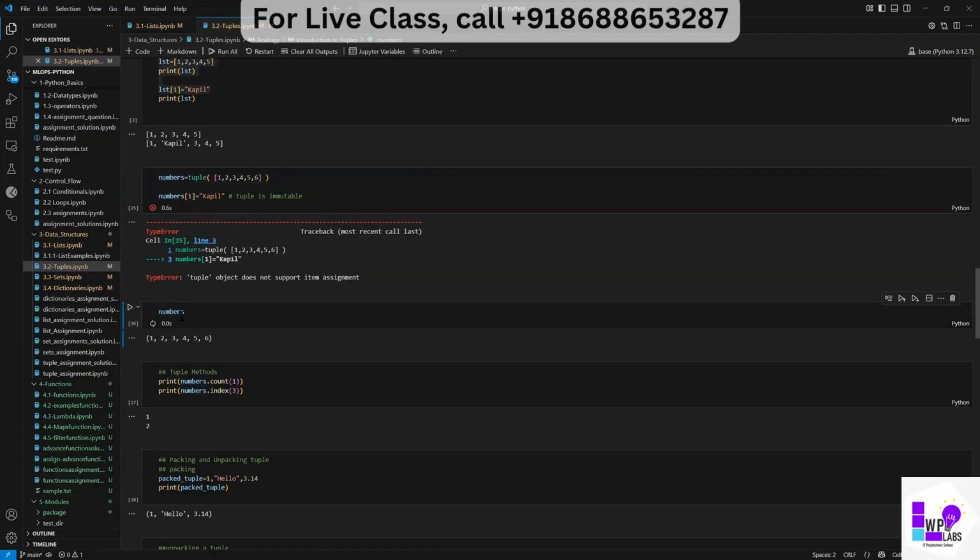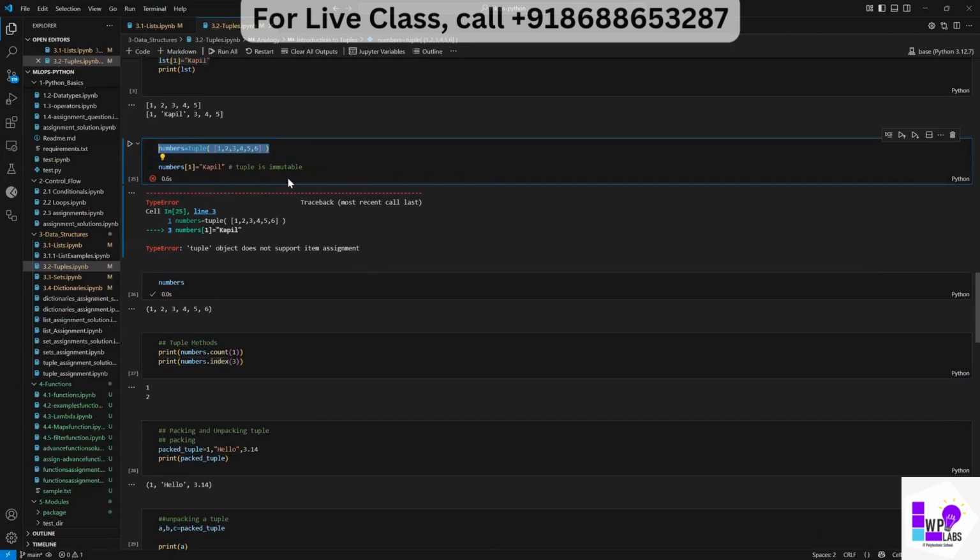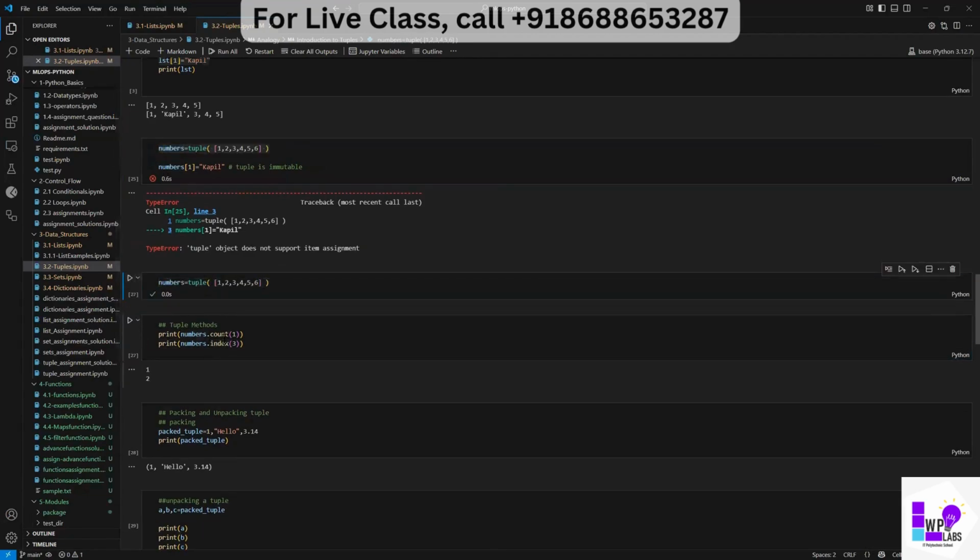Okay, again I printed the numbers list and then numbers dot count one. Let me copy this and paste it here. So this is my numbers list. Now, the way I use multiple functions, right? I use count in a list, I use index also in a list, I use append also. There were multiple inbuilt methods or functions with the list. In a similar fashion, we have them with tuple also, and with other data types like sets and dictionaries.